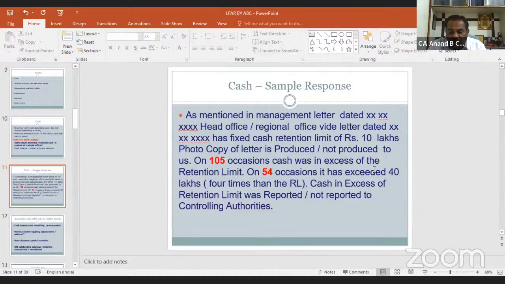We should ask for cash retention limit letter duly authorized by the head office officials, and we should take that certified copy from the branch manager, that this much cash retention limit is given to us from the head office. A certificate from branch manager stating that the excess cash holding is being reported to the controlling authority on timely or regular basis, we should also ask for that letter from the bank manager.